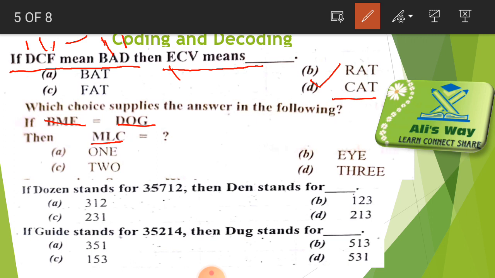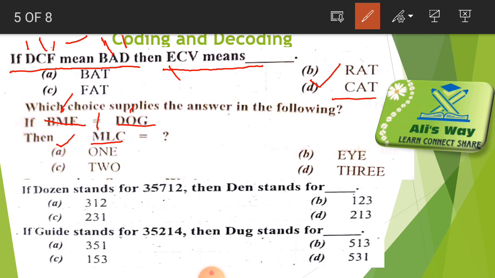Look at the similar letters. Here is M in the code, and here is O in the word. So when there is M, the letter will be O. Here is also M, so the first letter of our word will be O. In the options we will see which word has O as its first letter.